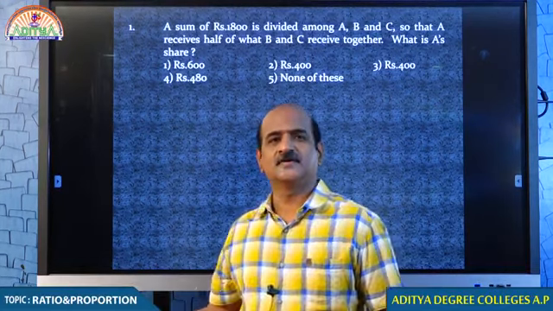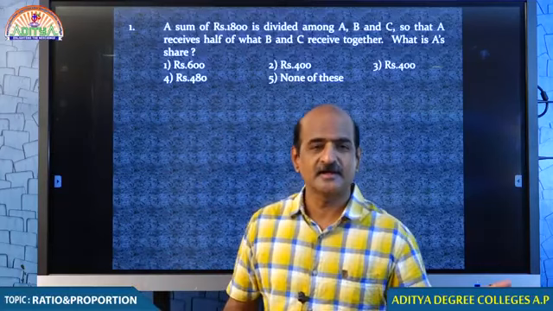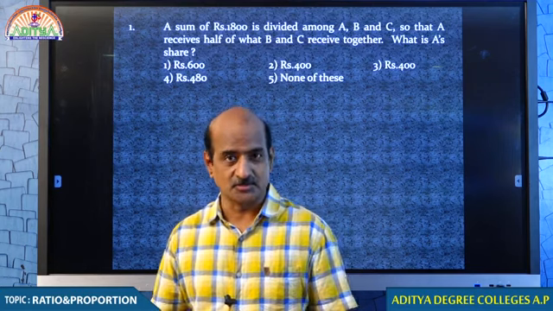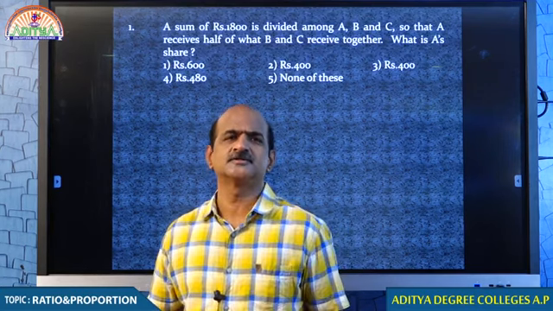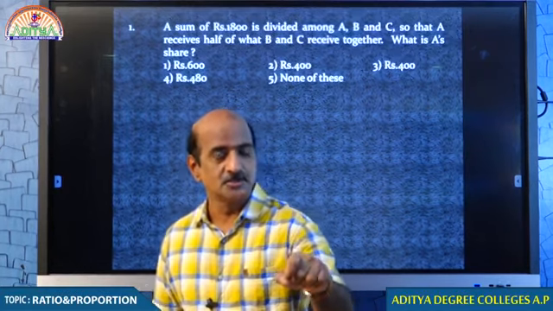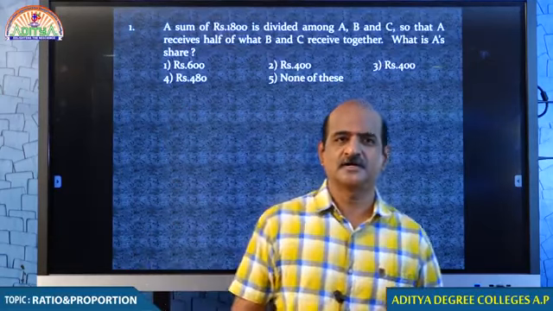Students, first of all, let me tell you that ratio and proportion is all about dividing an amount in the given ratio. But as I told you already, you won't be given the ratio straight away. You will be given some condition, and based on that, you have to identify the ratio in which the amount is supposed to be divided.